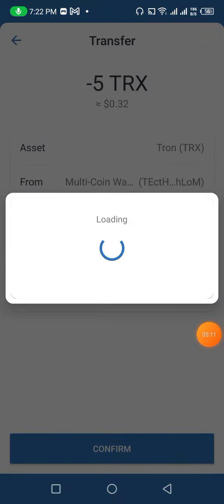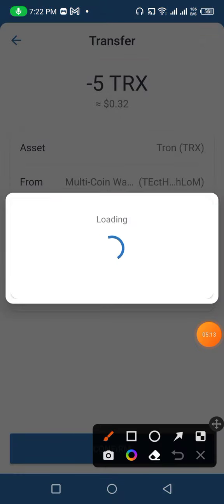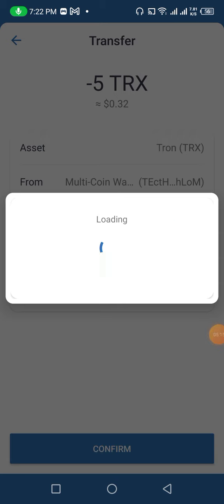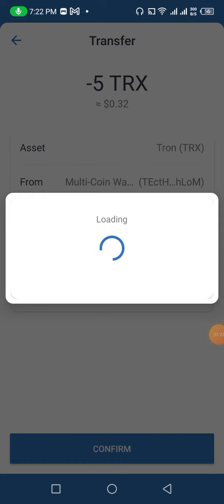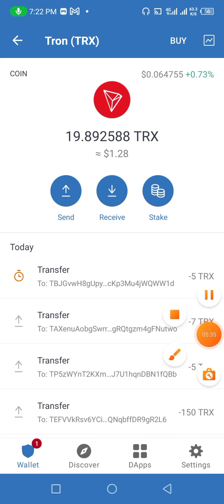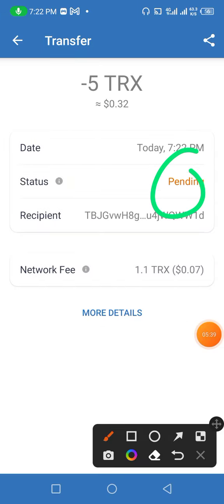After clicking confirm, you can see that my transaction is loading. I wait for the complete sending of my amount to the website. Here you can see that it takes about 5 to 10 minutes to save the balance in my account, but many times it comes instantly. It is due to slow internet. Now I wait for the complete sending of my amount. You can see a timeout error. I need to refresh here because of slow internet. Now friends, here you can see that I successfully sent 5 TRX to the website. You can see that the status is pending.